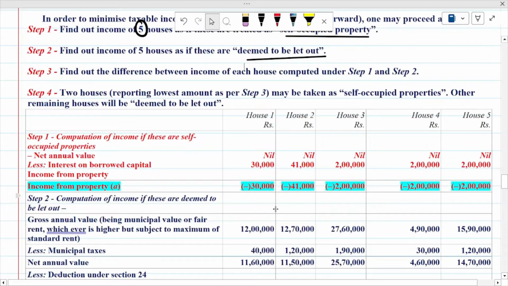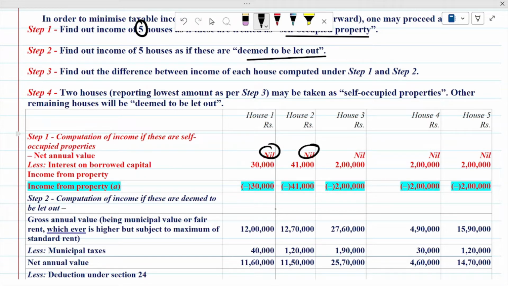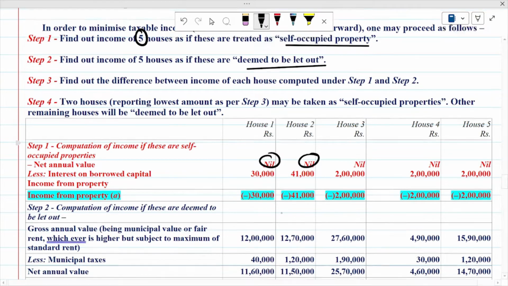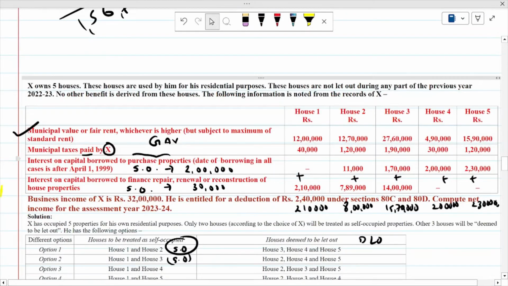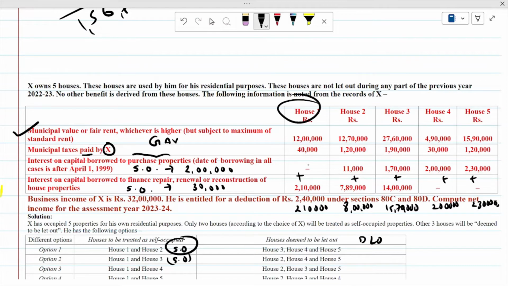So first of all, step number 1, computation of income. If these are self-occupied property, you have to directly start from NAV, because if property is self-occupied, your GAV is nil. So nil in all the cases. Now interest on borrowed capital, and you already know how interest on borrowed capital is calculated. In house number 1, I already explained, here dash and here 2,10,000, but here restriction is there of 30,000. That means nil plus 30,000, that means 30,000 is available as a deduction.